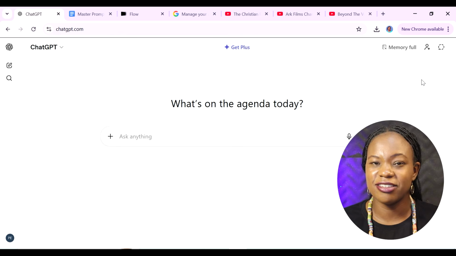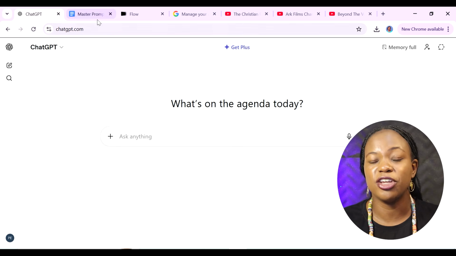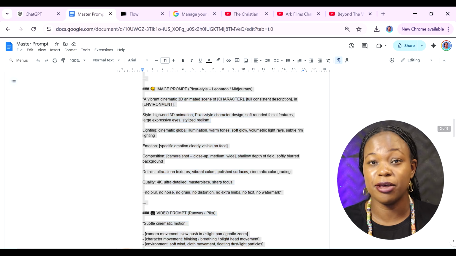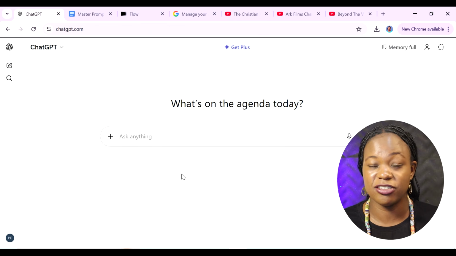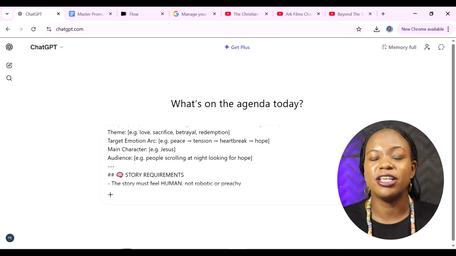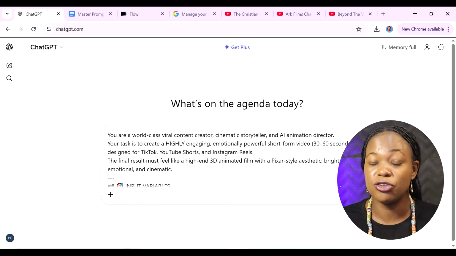And you can even start for free. Let's get started. So this is the exact prompt that you're going to enter into ChatGPT. I've already gone to the lengths of creating a master prompt for you. I'm going to leave it in the description down below. Now, once you enter that into ChatGPT, the only things you need to change in here is the input variables.